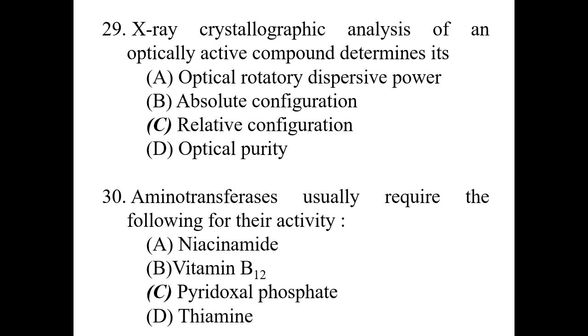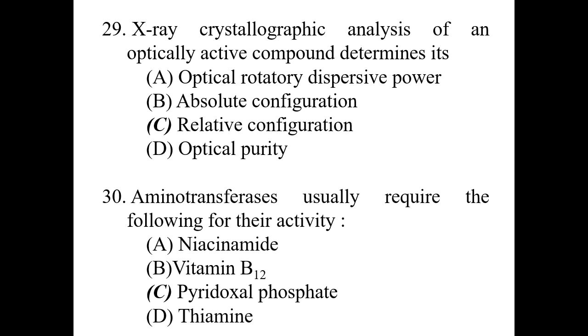Last, question number 30. Aminotransferases usually require the following for their activity: A, niacinamide, B, vitamin B12, C, pyridoxal phosphate, and D, thiamine. So the first option is niacinamide, the second option B is vitamin B12, C is pyridoxal phosphate, and D is thiamine.